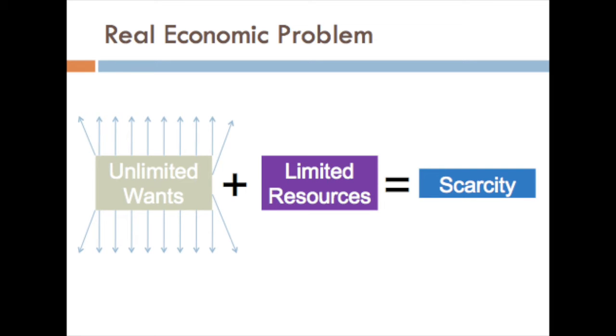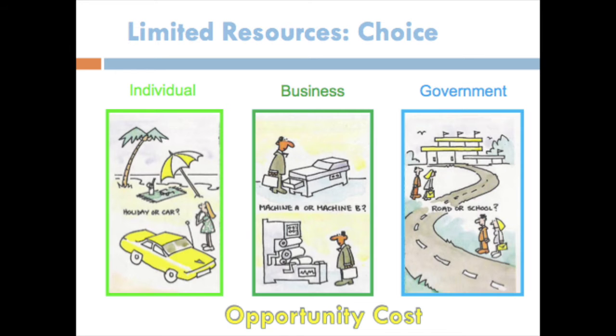Now, dear student, we need to know what the real economic problem is. The real economic problem is the problem of unlimited human wants. We human beings have unlimited wants. If one want is fulfilled, another want takes its place. But the resources to fulfill them are limited. That means land, labor, capital, and enterprise are limited. So it gives rise to scarcity. We don't have abundance of these goods. All these things are limited. So the problem of scarcity comes.